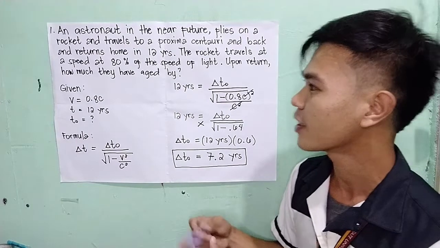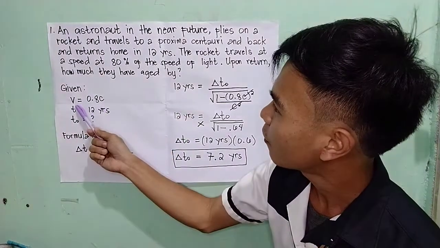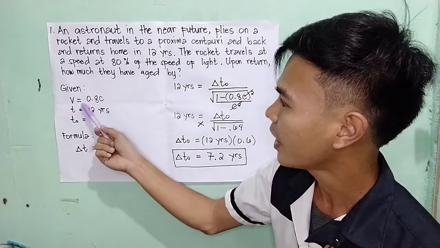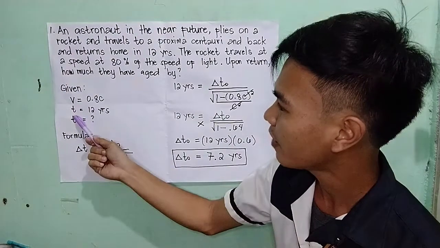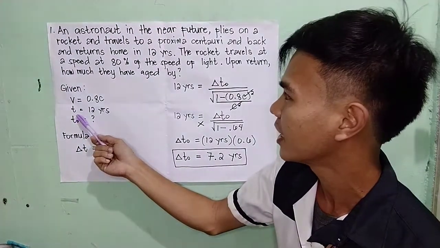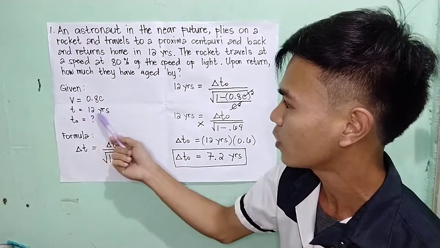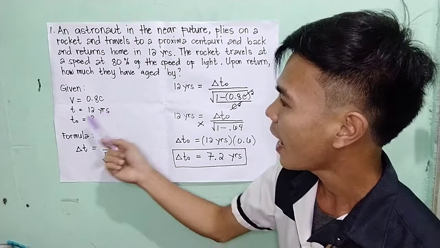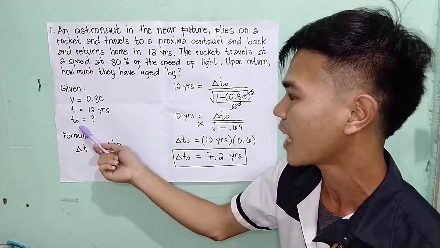So first, we are going to identify our given, which are, for our velocity, we have 0.8 the speed of light, and we have here our dilated time, or the time measured outside of the reference frame, which is equal to 12 years, and we are going to look for the t-naught, or the proper time.